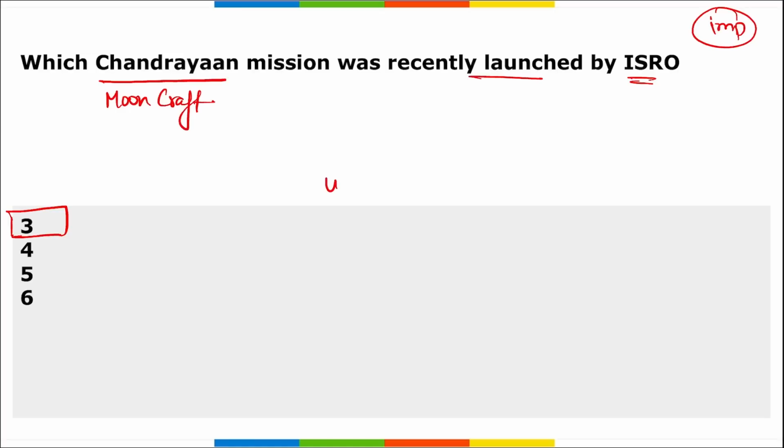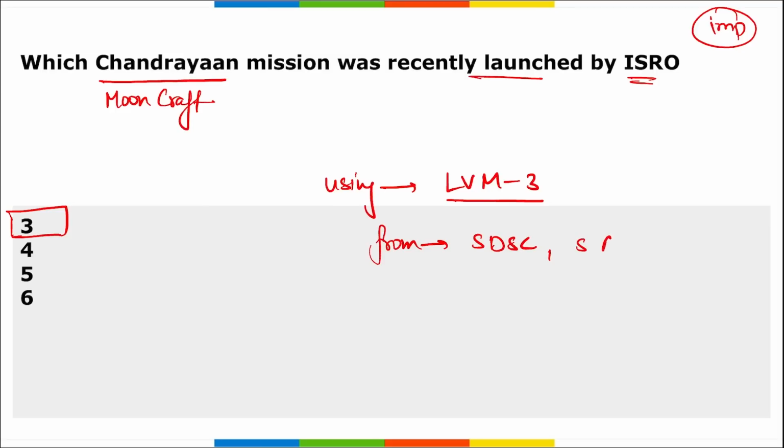Using LVM-3. What is this? Launch Vehicle Mark 3, from Satish Dhawan Space Center, that is in Sriharikota, Andhra Pradesh. This Chandrayaan 3 was launched using LVM-3, that is Launch Vehicle Mark 3.